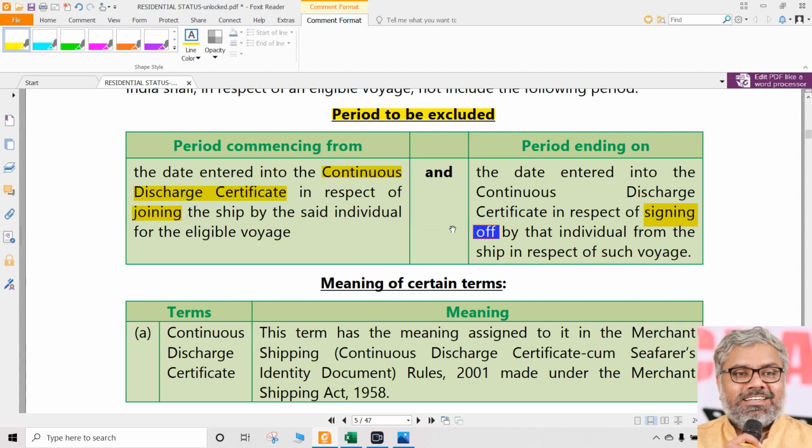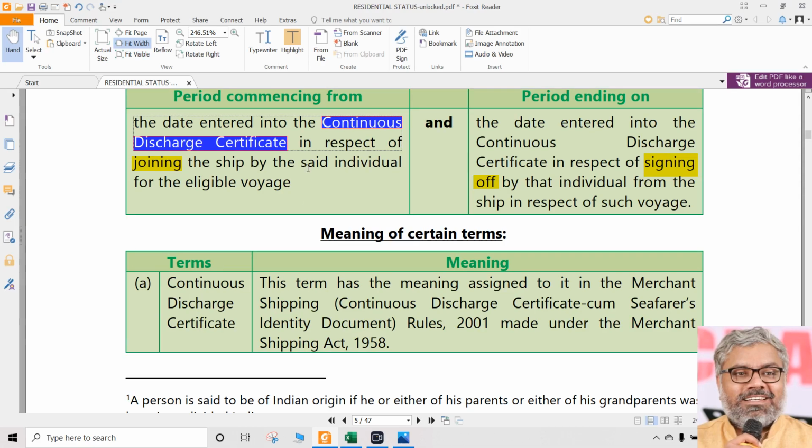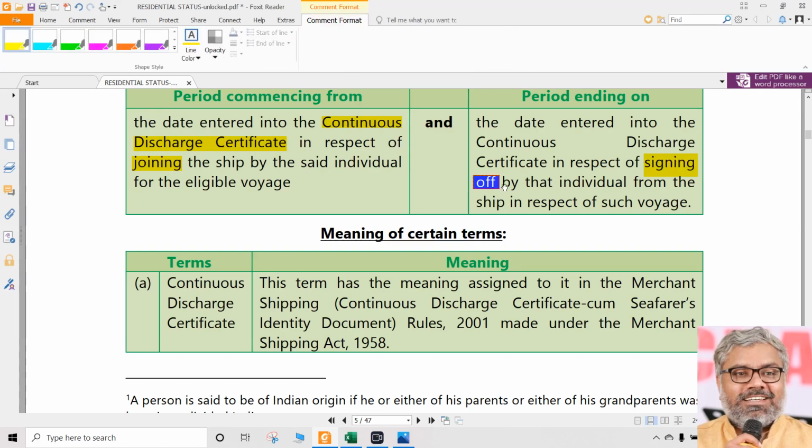India and ship are not the same. But are we talking about physical things here? No. Physically he might be in the ship also. That we don't care. We cannot track that. What is the proof here? Proof is documentary, not real. What is the document called? Continuous discharge certificate. So the moment his name is entered in the continuous discharge certificate, that person is deemed to have left India. The moment he has signed off from that continuous discharge certificate, that person is deemed to have entered India. That's it. When did he put his leg on the land? Did he touch the land or kiss the land, all those things we don't care. That is none of our business.